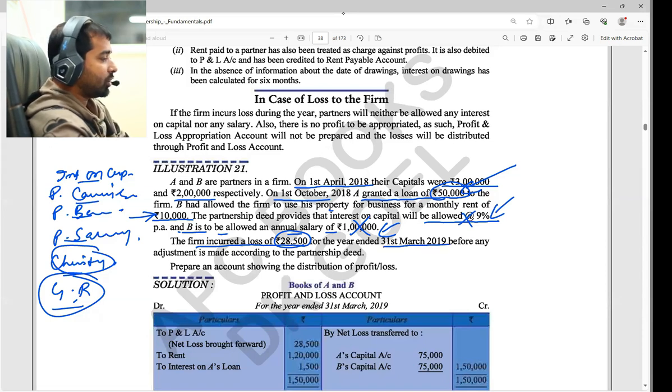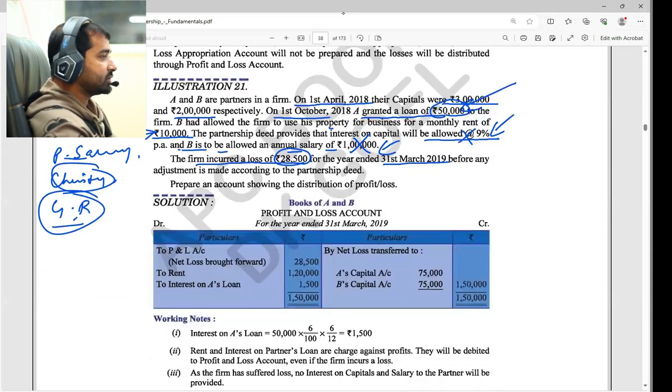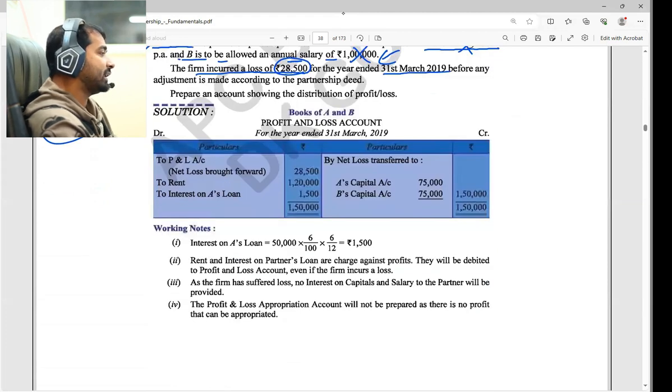Now, net loss first. We know net profit is written on the credit side, but remember this is not a profit and loss appropriation account, as it is our loss. The appropriation account is made when distributing profit, but here there is no profit, so there is no point in making the profit and loss appropriation account.